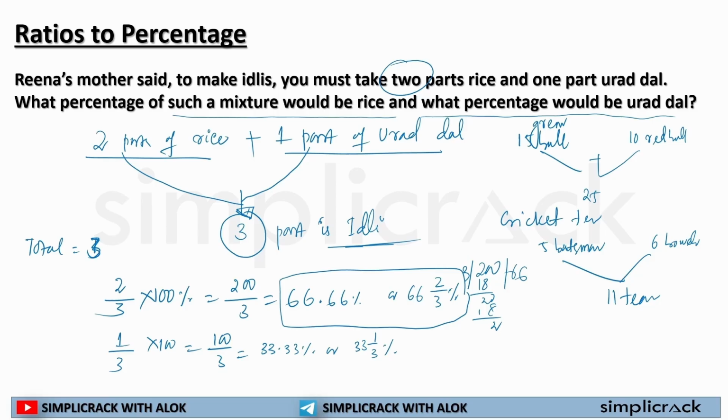So are you getting my point? How it is mentioned and how we are deriving the sense out of it.